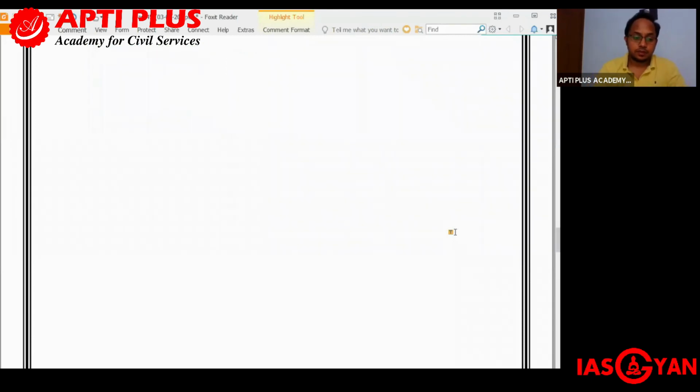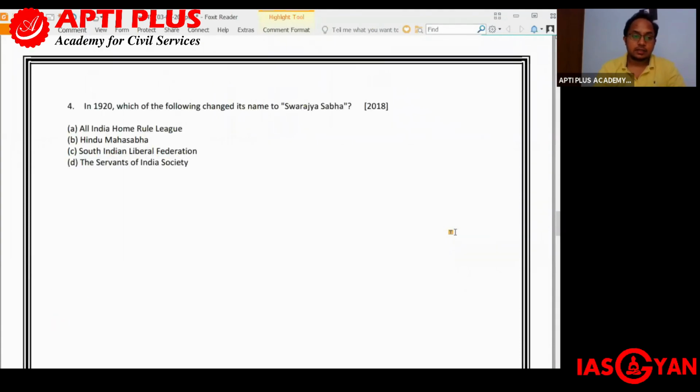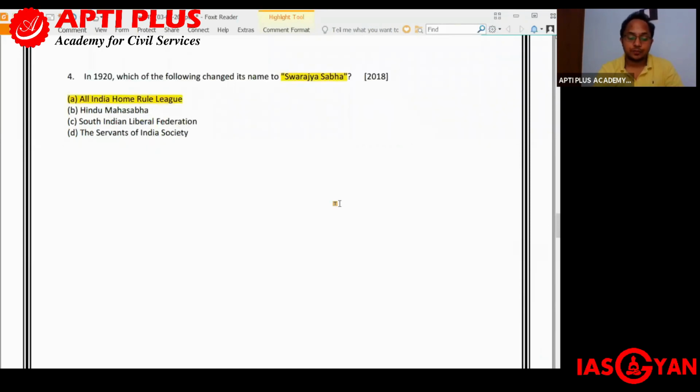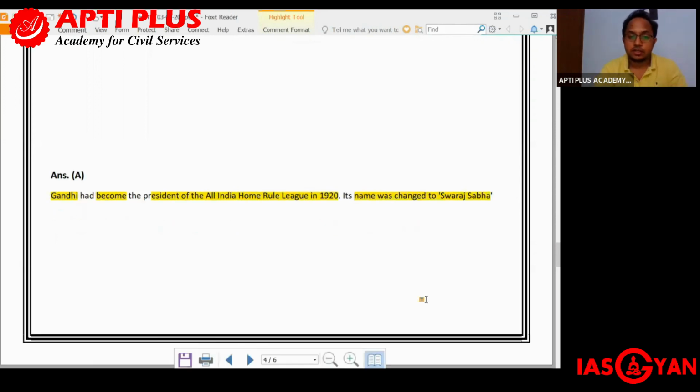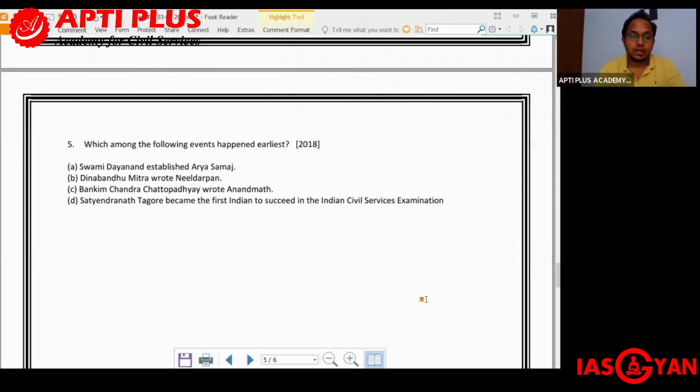A is the right answer, the All India Home Rule League changed its name to Swarajya Sabha in 1920. Gandhi had become the president of the All India Home Rule League in 1920, and during that time the name was changed to Swarajya Sabha.